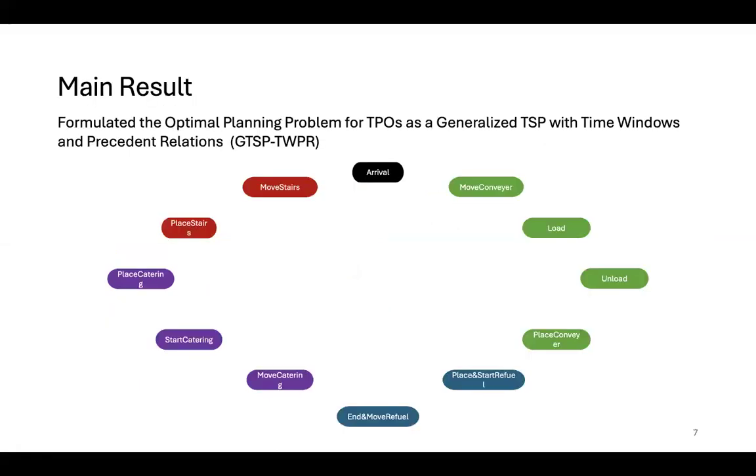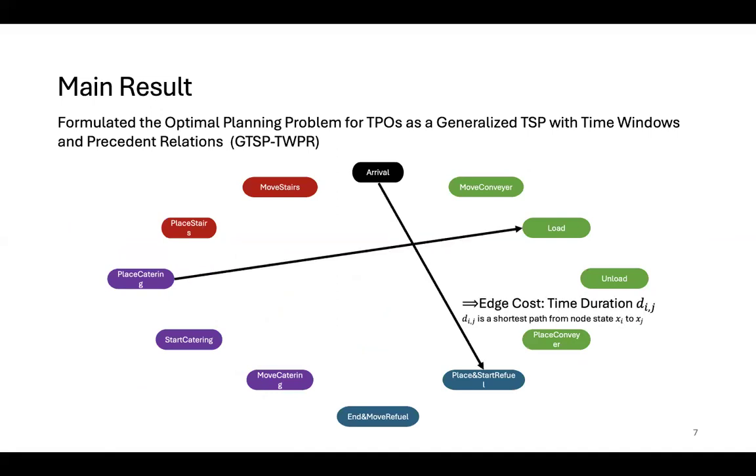constraints. For a single robot, we can view this problem as a generalized traveling salesman problem with time windows and precedence relations. There is a lot of existing work to solve TSPs, including exact and heuristic approaches that we can leverage. To construct the TSP graph, edge costs are computed via shortest path algorithms between the states associated to the events.